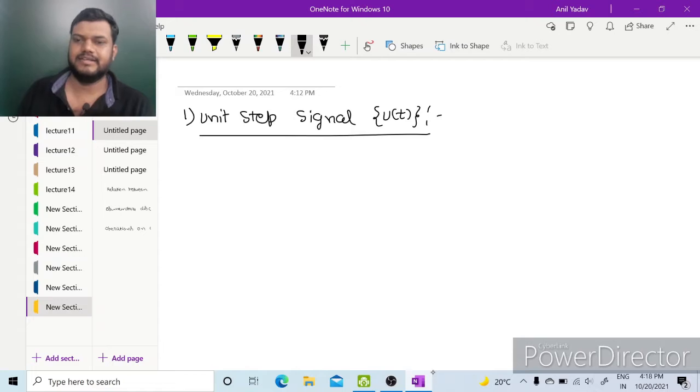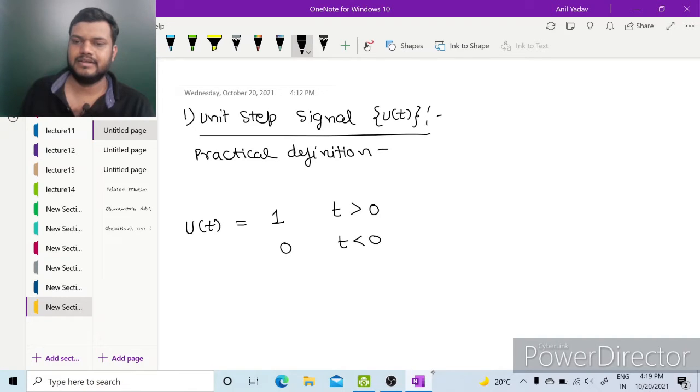Unit step signal has two definitions. One is the practical definition. According to this definition, unit step signal u(t) is 1 for t greater than 0 and it is 0 for t less than 0 and it is 1 by 2 at t equal to 0.